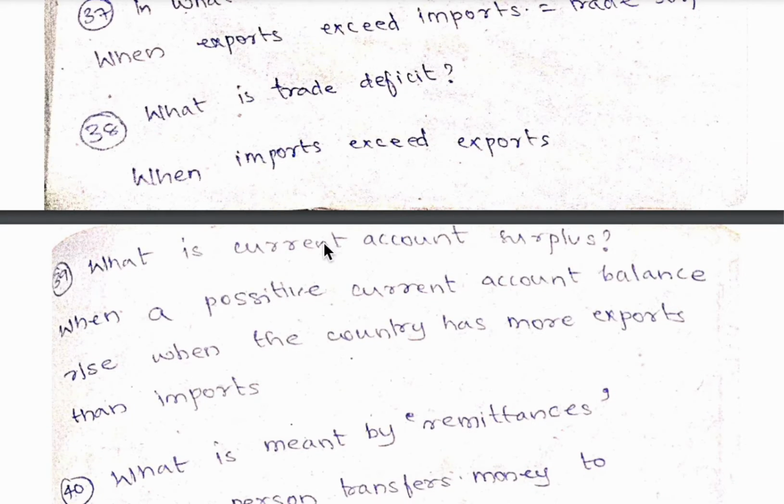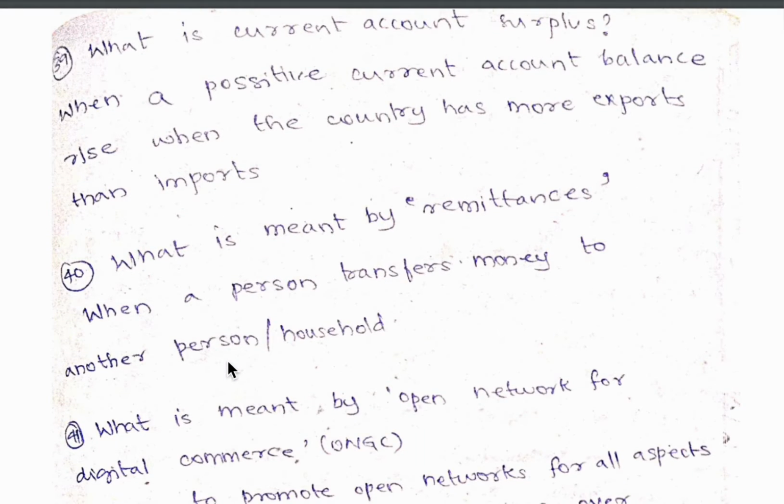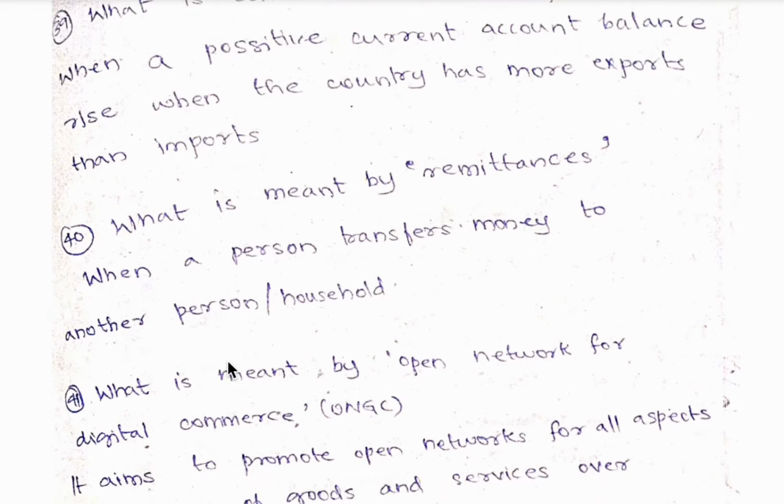39th question, what is current account surplus? Current account surplus means, remember, it is the excess of money. So when a positive current account balance arises, when the country has more exports than imports, then it is called a current account surplus. 40th question, what is meant by remittances? Remittance is when a person transfers money to another person or household.